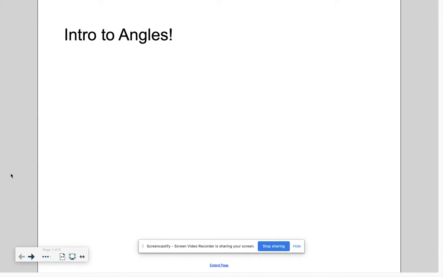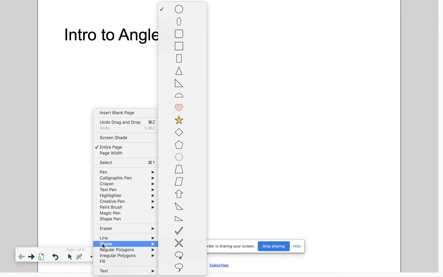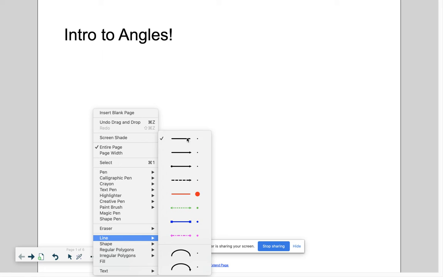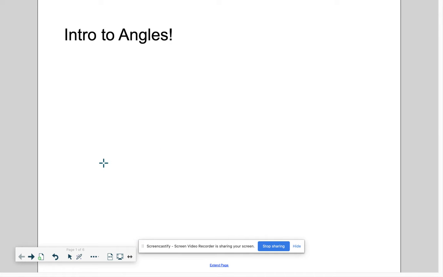Good morning. So today we're going to be looking at angles. And just so you understand what an angle is, to be honest with you, I'm not 100% sure if you've done angles before in grade four, but I'm going to show you what an angle is. An angle is basically how we can describe the way that two lines start off at the same point and then go off in different directions.